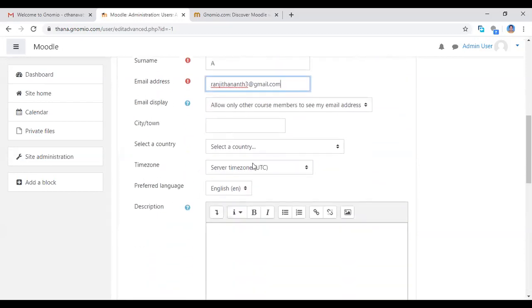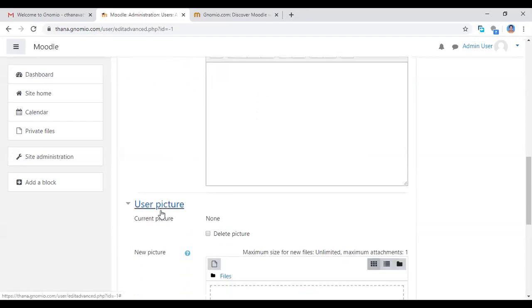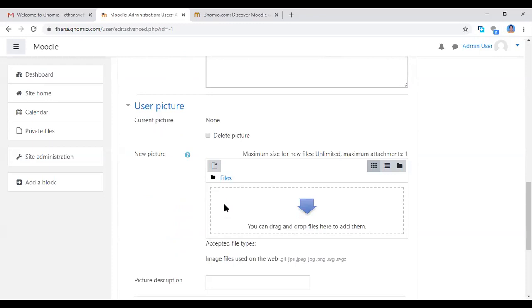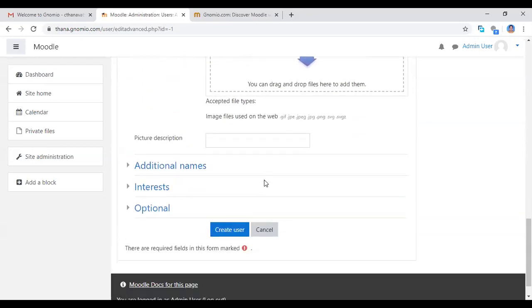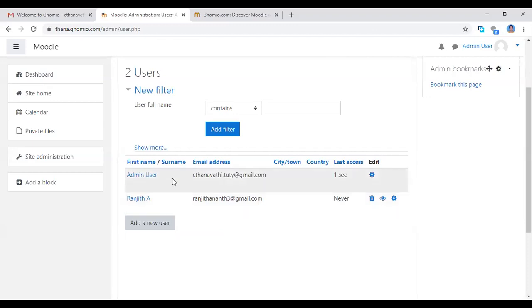If you want to add more details about the user, you can add the city name, country name, anything else, and a description about the user. You can add the picture of that person and a file also. Now I'm clicking create user. I'm just giving the username, password, first name and last name only. See here, Ranjit Anand. I am adding one participant only here.